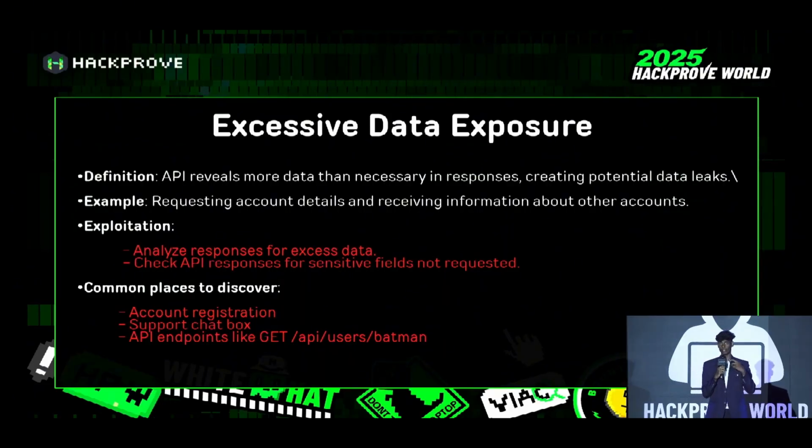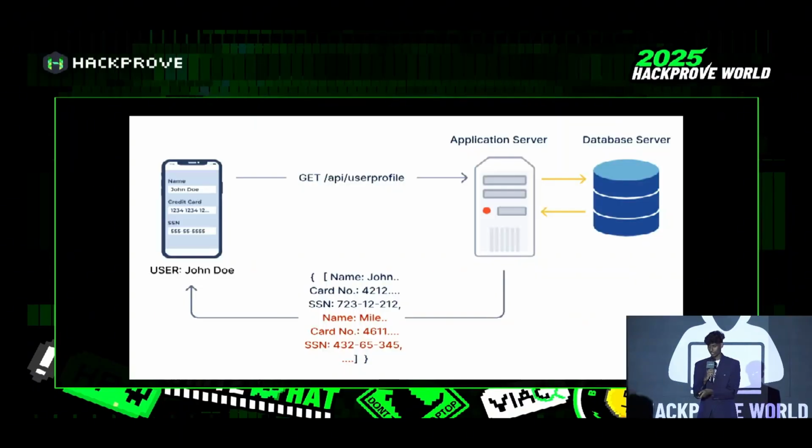You can also find this kind of vulnerability in support chat. When chatting with the support team, the response can reveal the other end's information, the support team member's first name, last name, mobile number, PII. So we can also check the API user endpoint to see if any bank details or identity details are leaked as plain text. That's excessive data exposure.